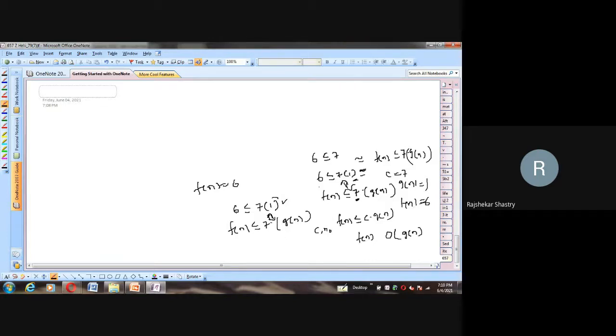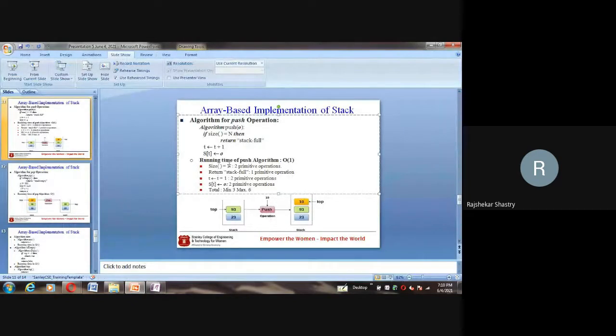Therefore, for this function, the big O notation means f of n asymptotically approaches big O of g of n. What is g of n? 1. And this is how we are writing it. Finally, we conclude that the running time of the push operation is big O of 1. And this is what I am explaining graphically.